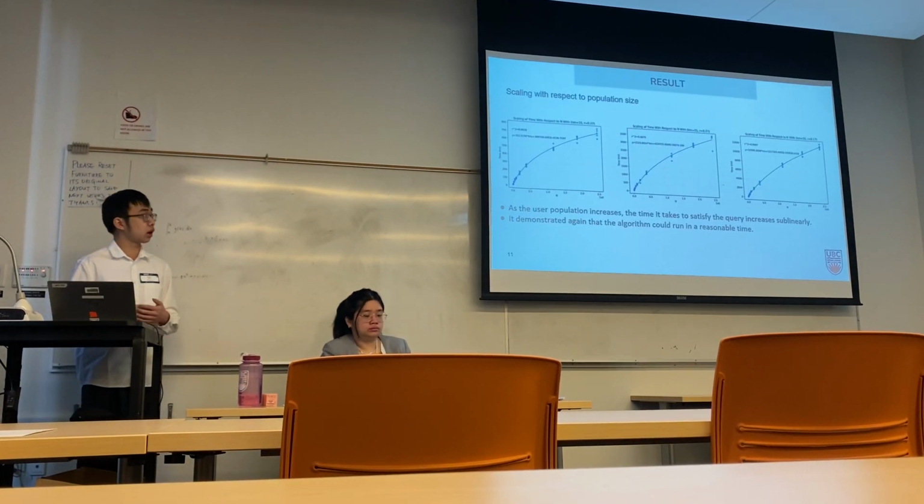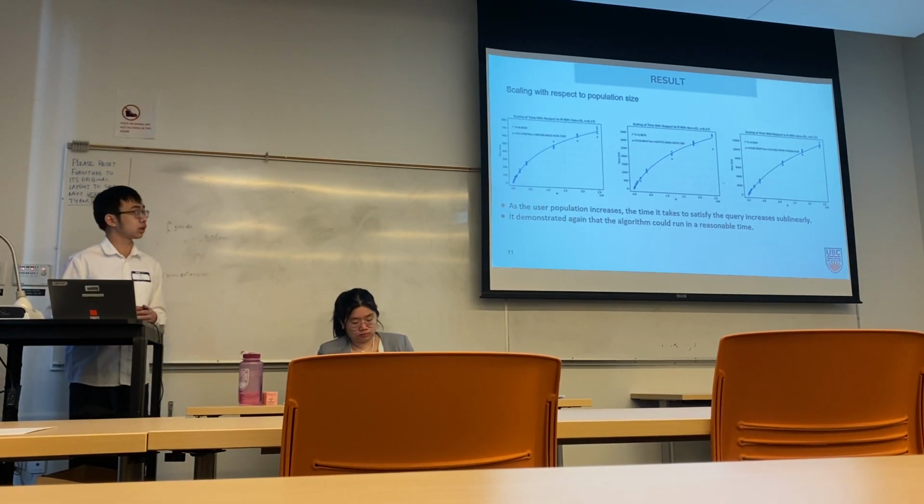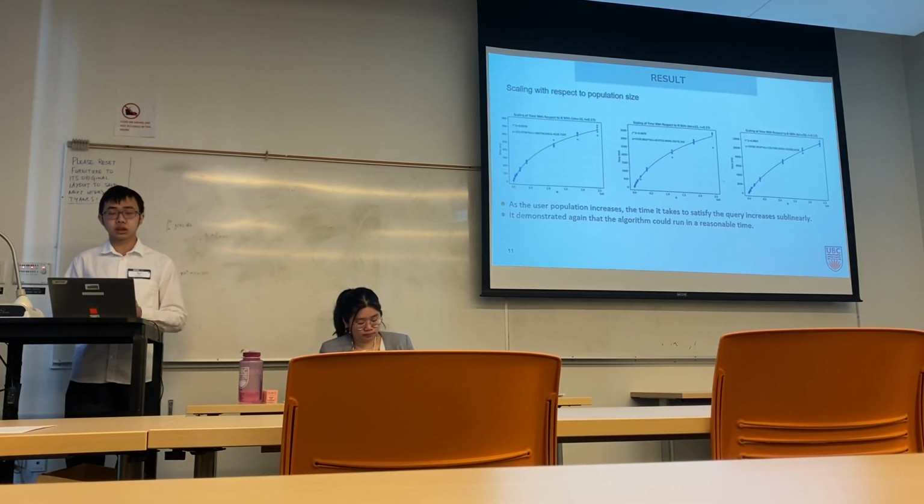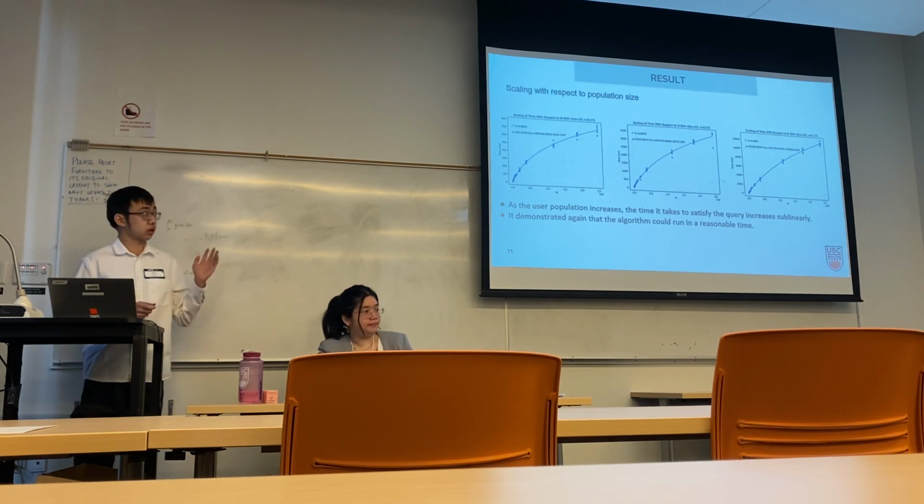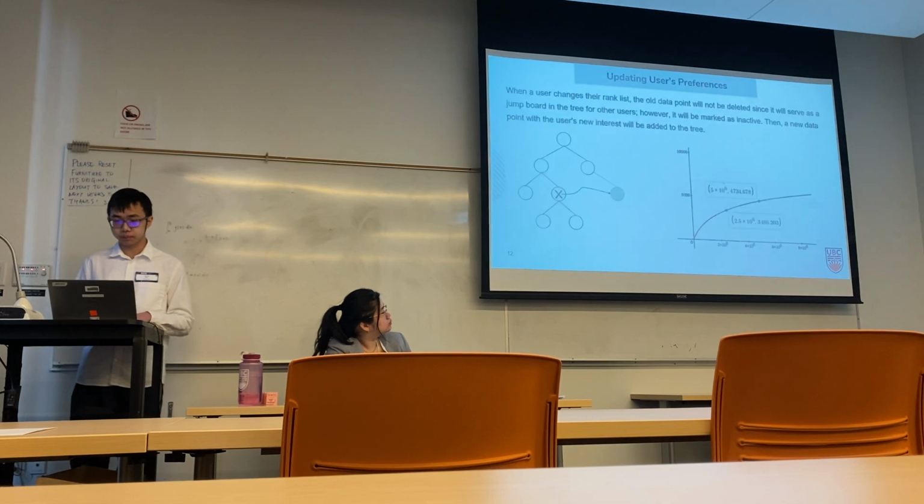We also tested how it scales across the population. The population means how many people are using the dating app. We can see that it's also sublinear. That means if the user base doubles, the time it takes won't double. And we re-emphasize again, all the queries are done in reasonable time.